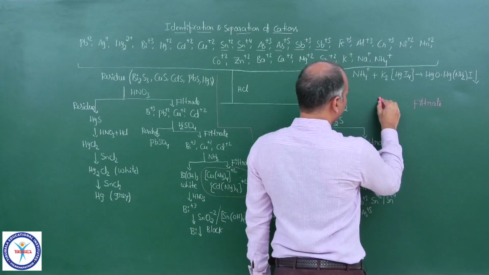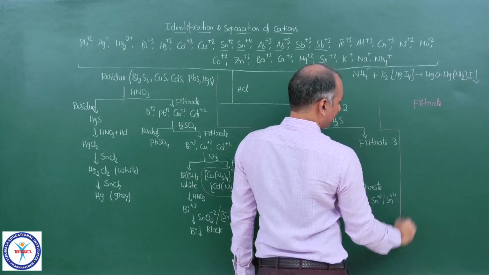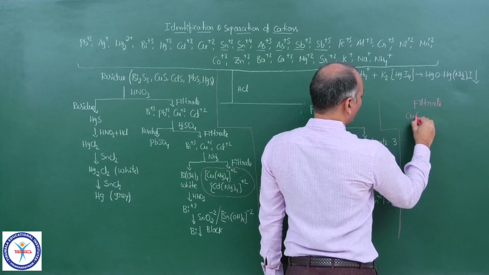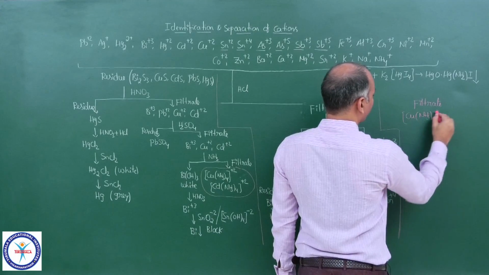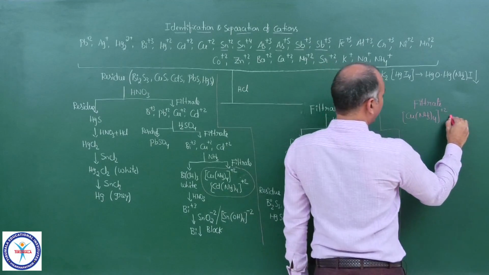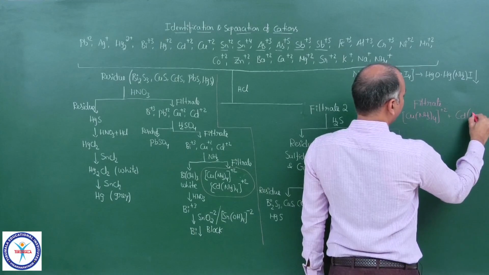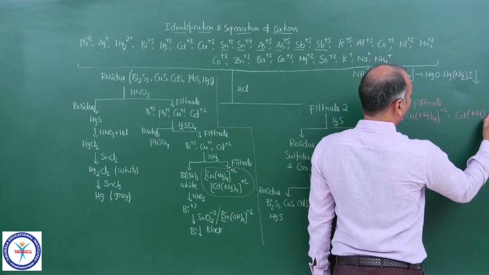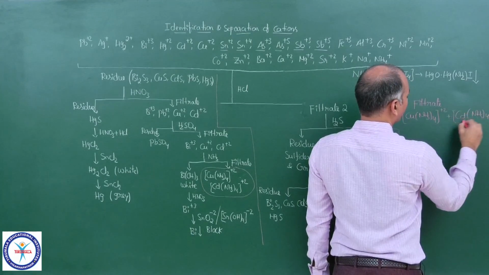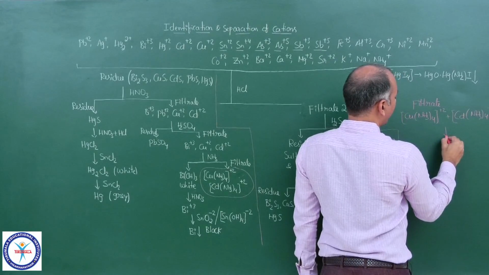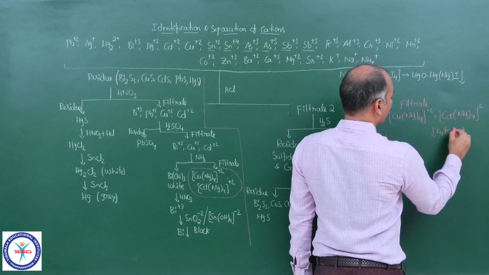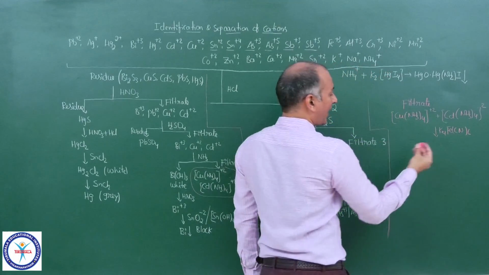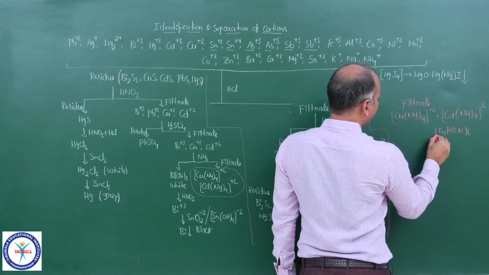And that filtrate contains Cu(NH3)4 2+ and Cd(NH3)4 2+. Now to this you add K4Fe(CN)6, and you will get again the residue and the precipitate.